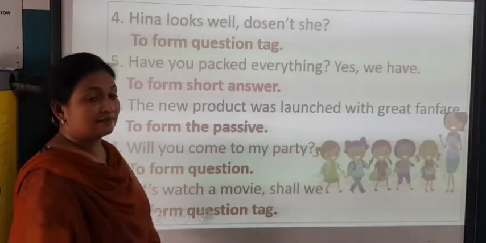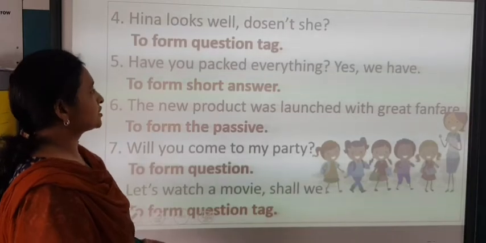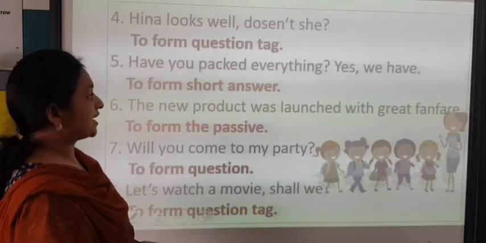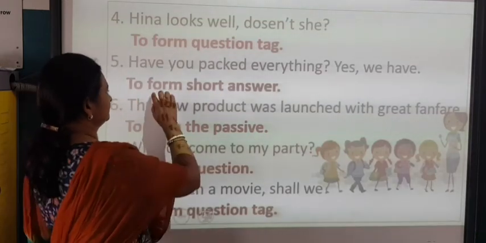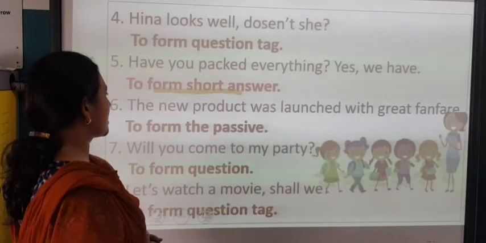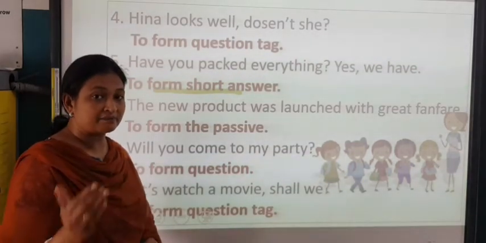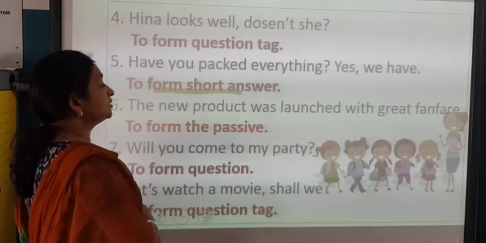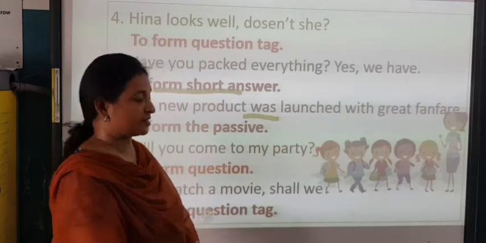Hina looks well, doesn't she? Again, it is a question tag. Have you packed everything? Yes, we have. So, this is a short answer. The new product was launched with a great fanfare. So, this is to form the passive. You remember active and passive voice. So, here the auxiliary verb is used to form a passive sentence.